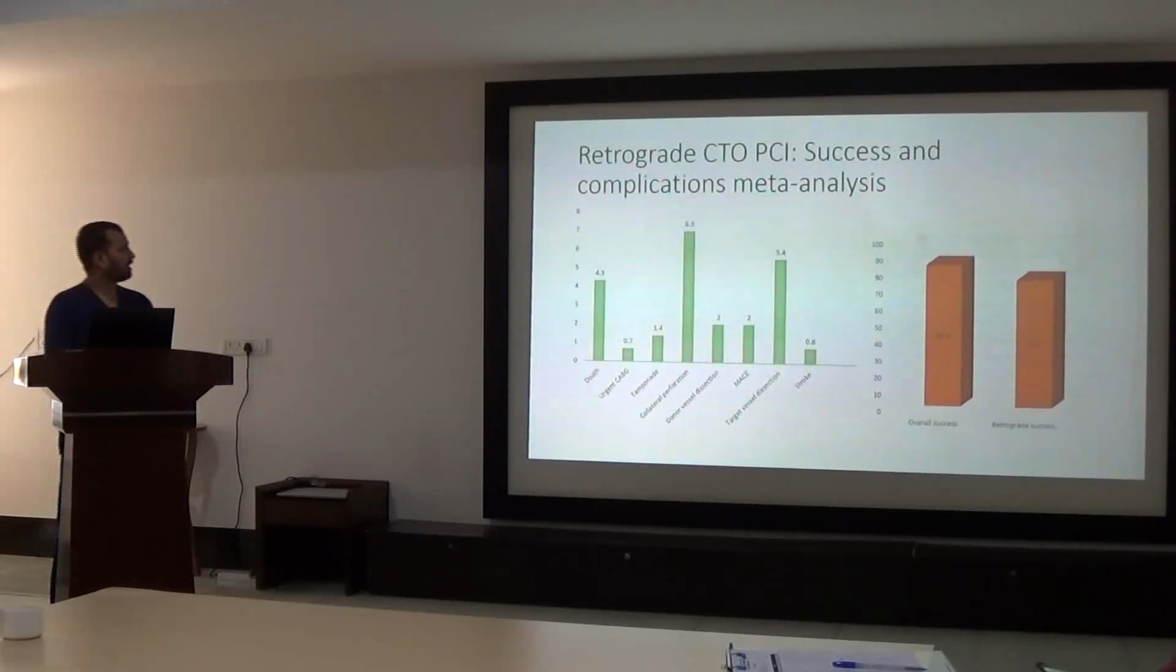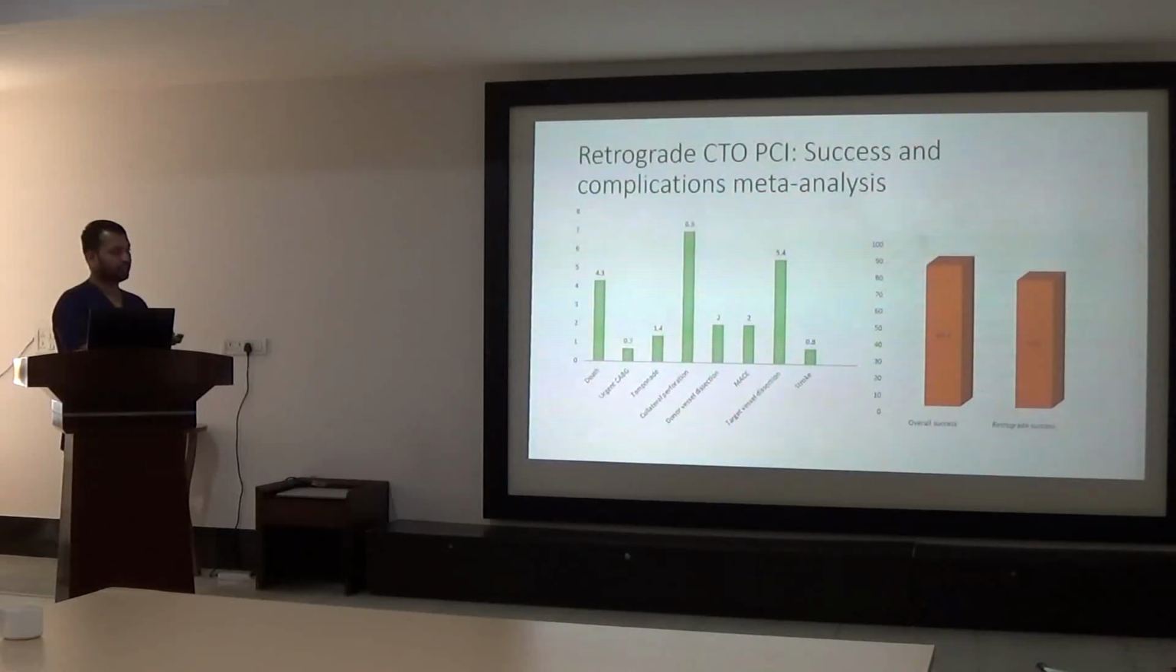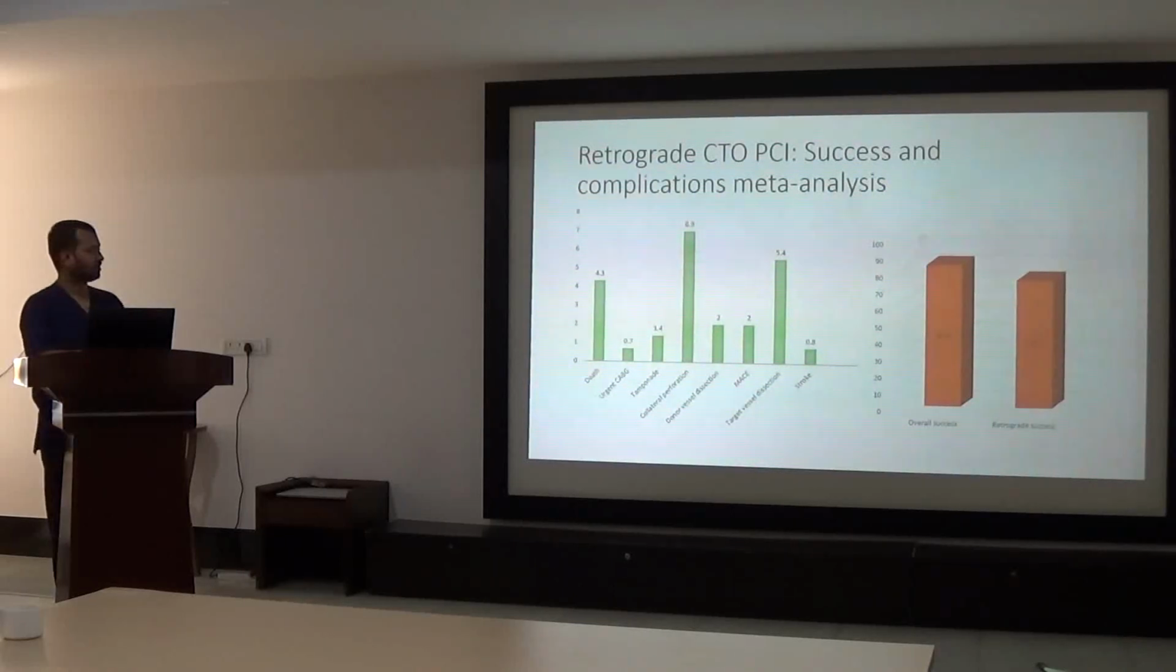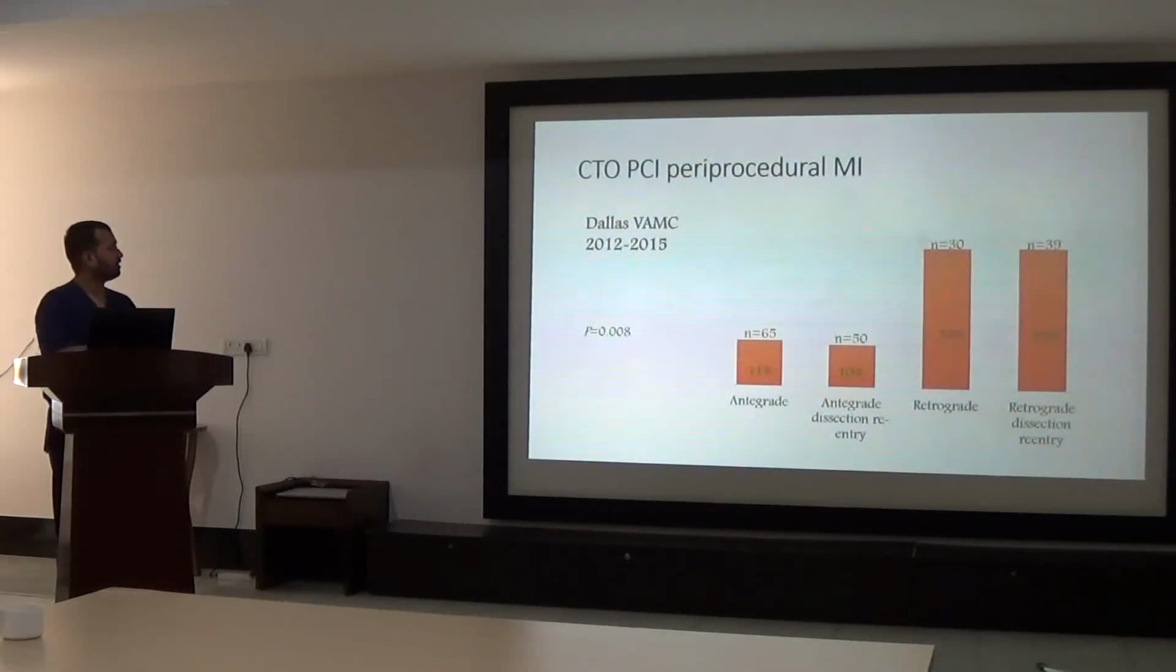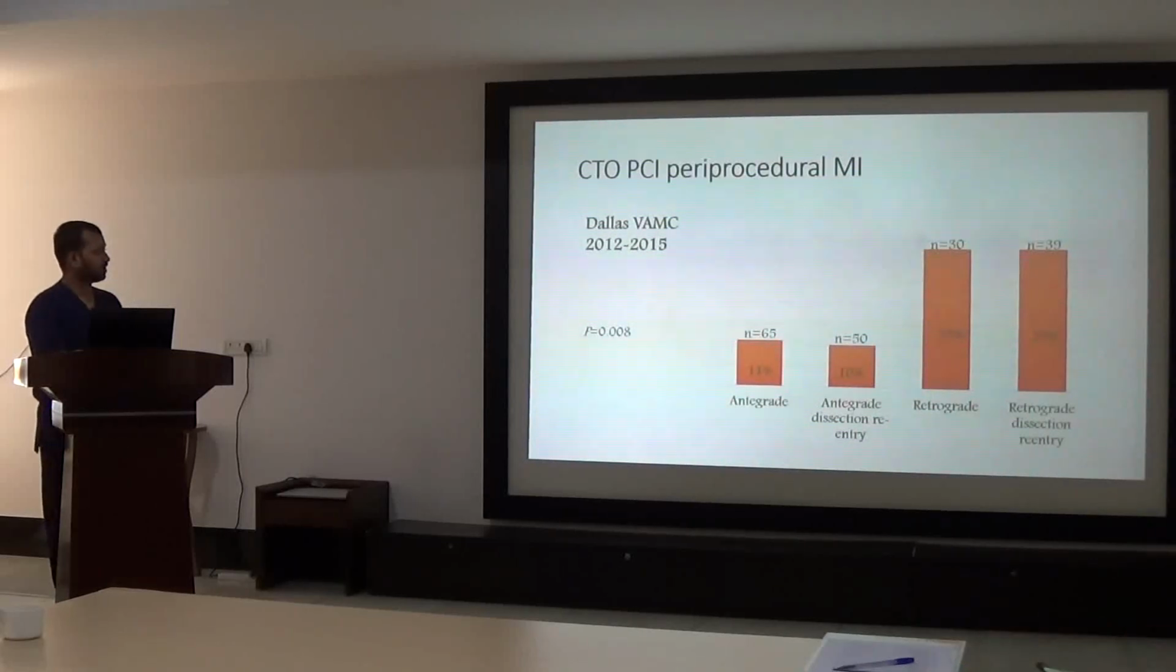Coming to the analysis, these are different success and complications in a meta-analysis study. This shows that overall success of CTO is 83.5%, but retrograde CTO success was only 75%, showing that it is a very skillful procedure. Coming to complications, peri-procedural MI, retrograde procedure has around 33% chance of peri-procedural MI, and retrograde dissection reactions.